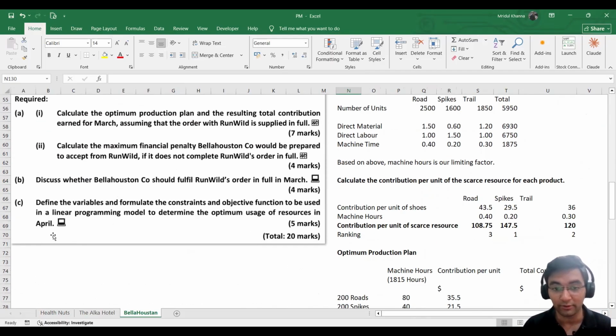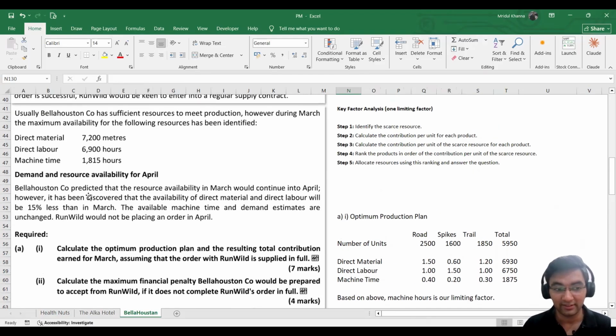Since it is asking in the month of April, this is what we will be looking at here, the availability of direct material and direct labor. We know that they are saying that it is 15% less than in March. So we will be subtracting 15% from 7,200 and 15% from 6,900. It says that machine time is going to remain the same. So that is our another constraint.